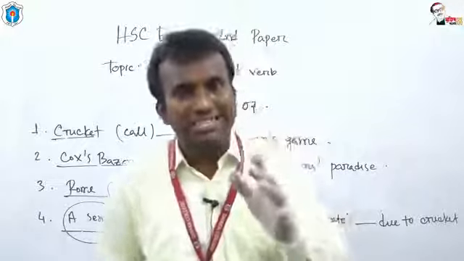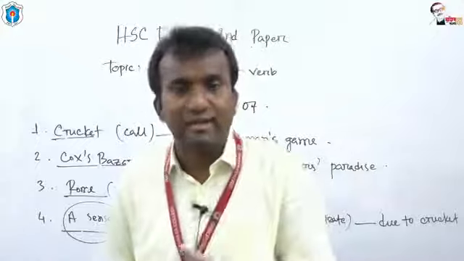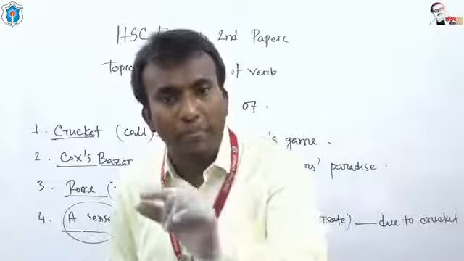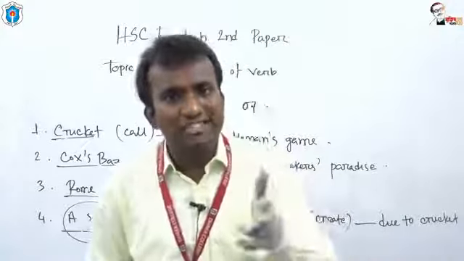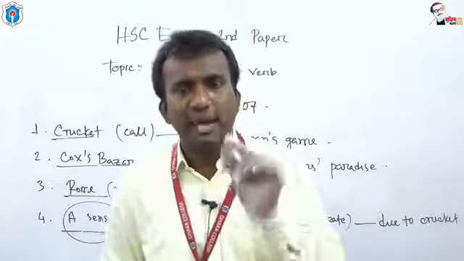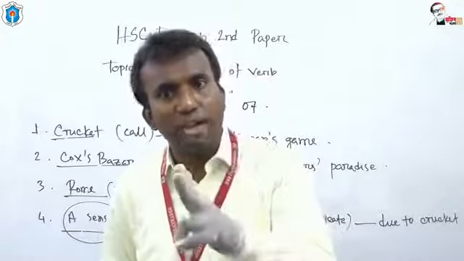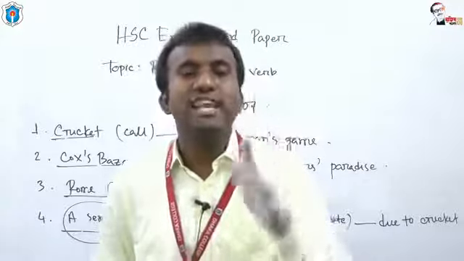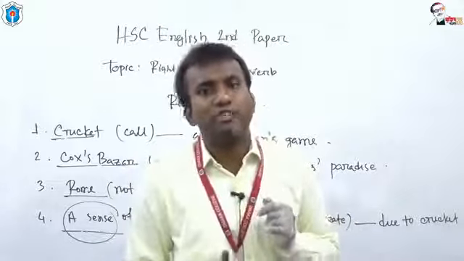If you get these auxiliaries, and if you get the past participle form of the verb after these auxiliaries, definitely the voice must be passive. So passive voice has a particular structure. And what is the structure? You have to use selected auxiliary verbs for passive voice, and after this selected auxiliary,